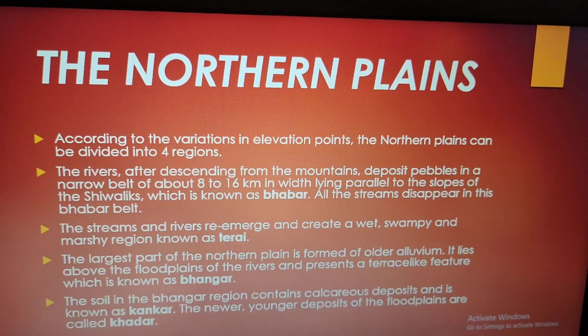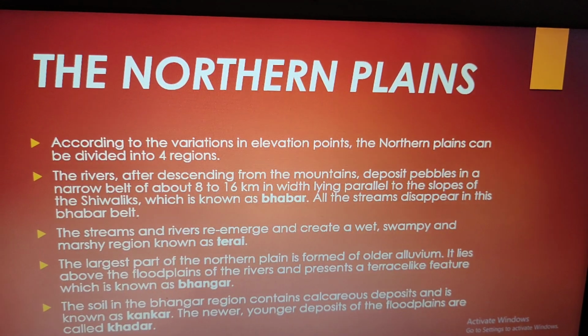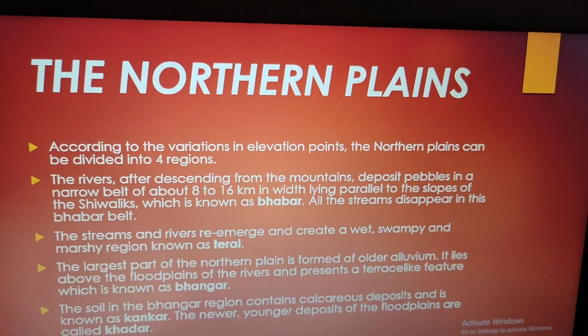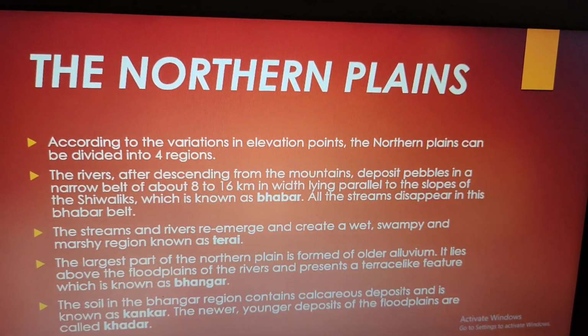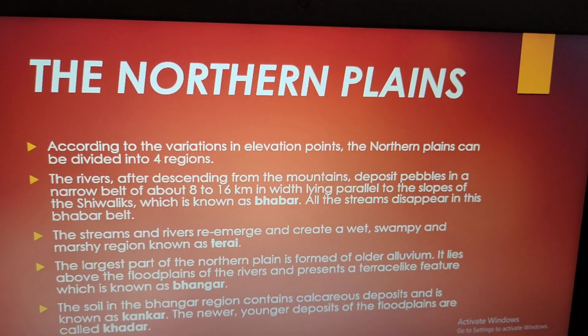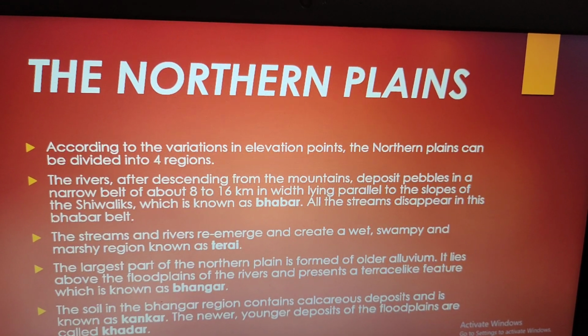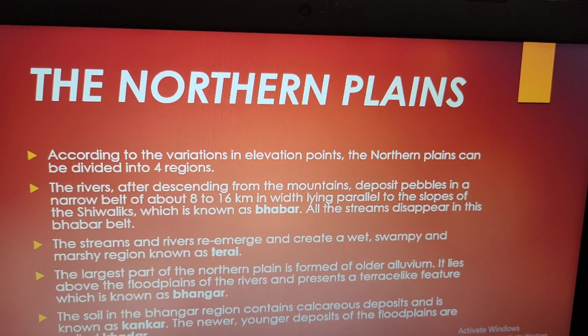The largest part of the northern plain is formed of older alluvium. It lies above the floodplains of the rivers and presents a terrace-like feature which is known as Bhangar. The soil in the Bhangar region contains calcareous deposits, meaning deposits of calcium carbonate.